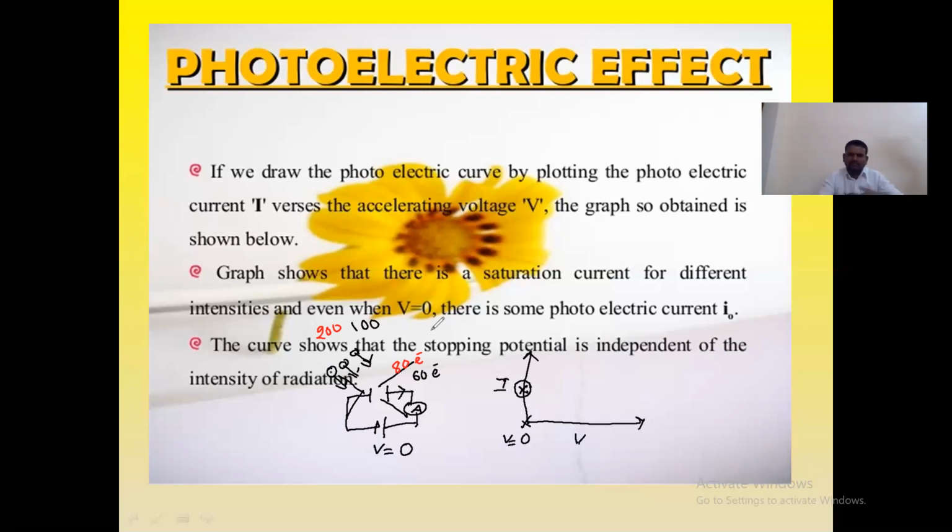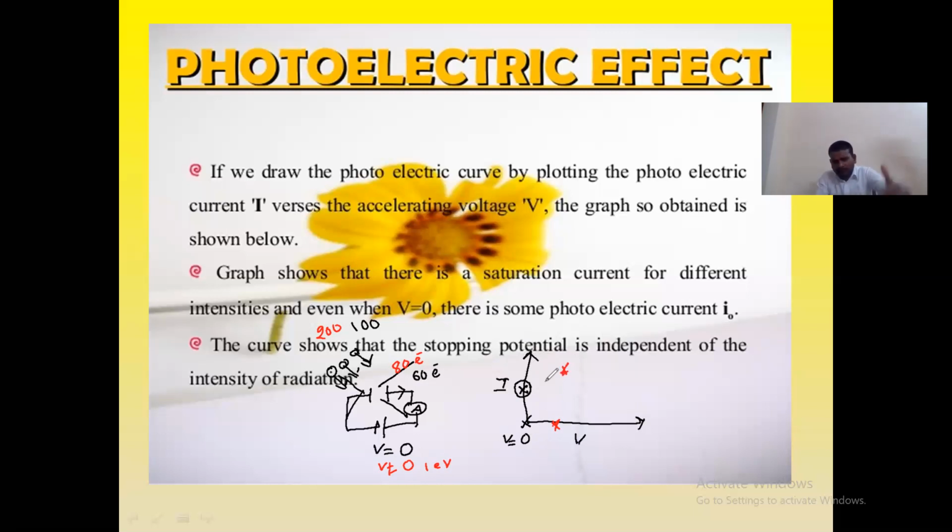Few electrons will pass through the circuit, and the rest of the electrons will move away from the circuit. Due to these 200 photons, maybe 80 electrons are collected. Let us suppose here the potential may not be equal to 0. I have applied 1 electron volt of potential. Let us suppose that at this 1 electron volt, I get my current at this position.